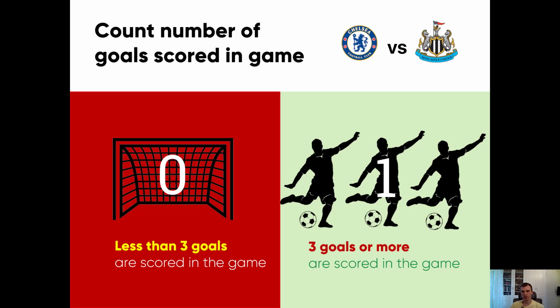So for each cluster we can calculate the average value, and we see, for example, that for cluster 1 the average value is equal to 40. That means that only 40% of games ended in 3 goals or more, and that will be our prediction. So the average value of each cluster calculated by this method is our prediction.